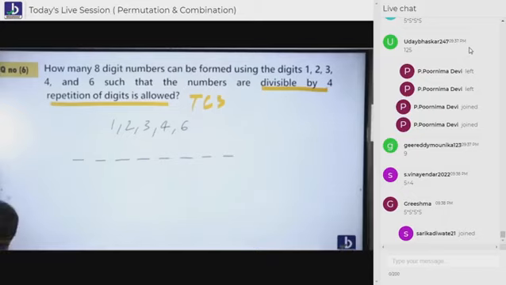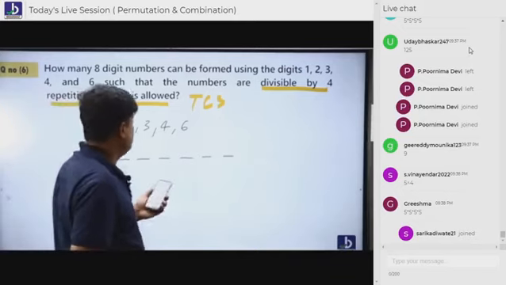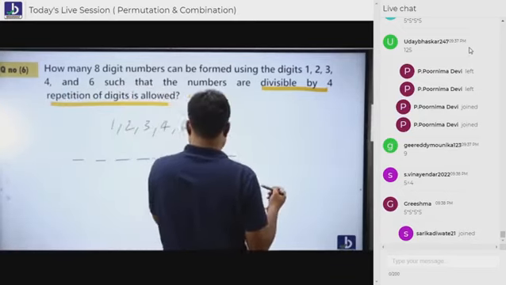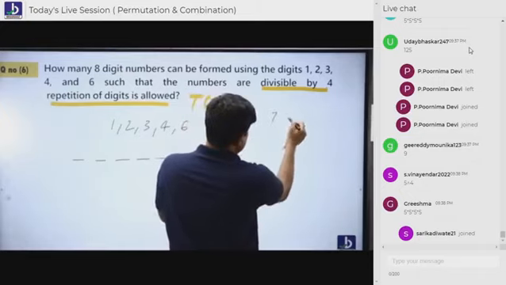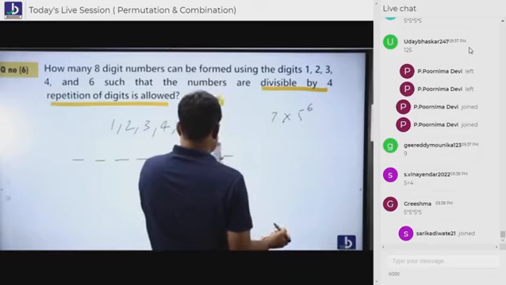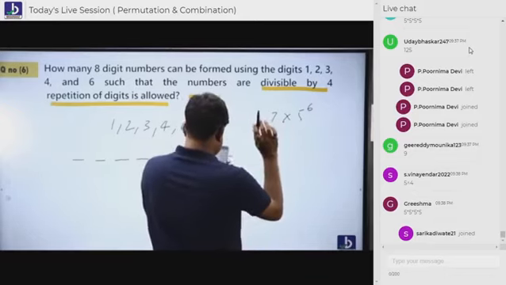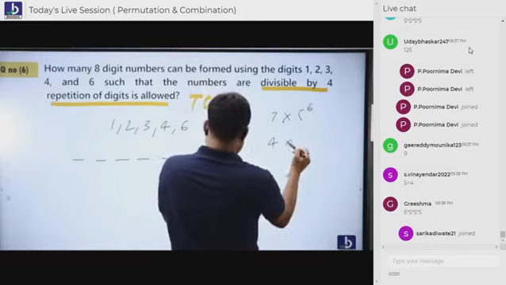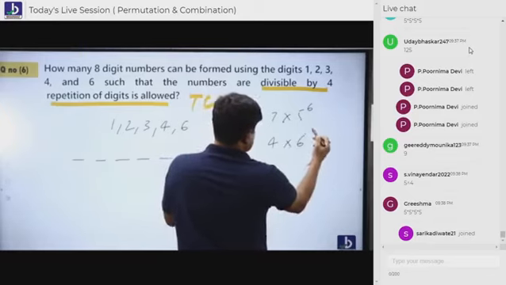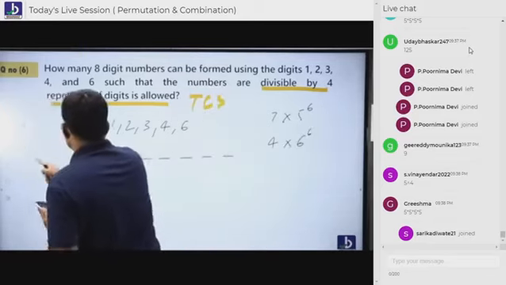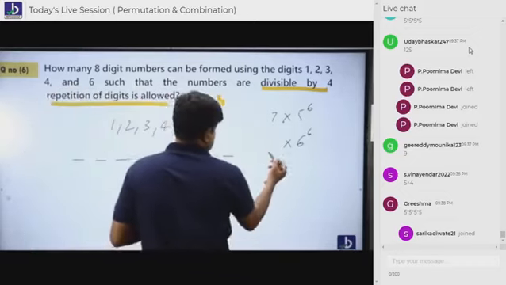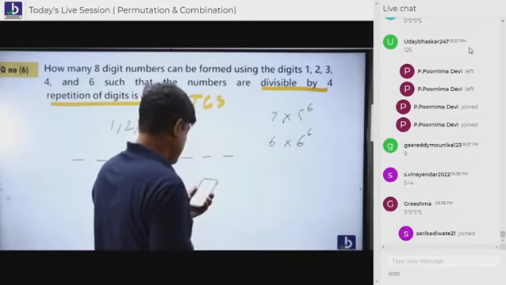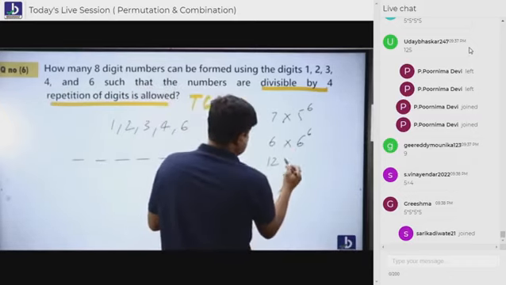Subhashmita is saying 7 into 5 power 6. Kashi is saying 7 into 5 power 6. Sun is saying 4 into 4 power 6. No, sorry, 6 into 6 power 6. Good. Subhashmita, बहुत अच्छे, बहुत अच्छे. 12 into 3 power 6.